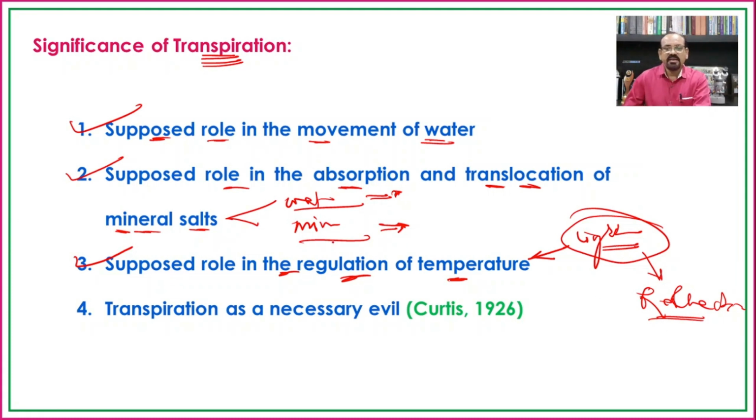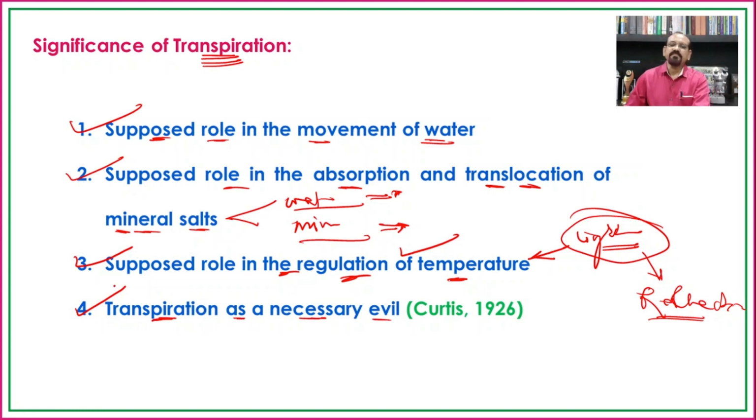If there is transpiration, that is the release of water vapor from the stomata, it helps in reducing the temperature of the plant body. So this is one of the significances of transpiration. But everywhere it is not the case that transpiration is used to cool the plant body. Then next one, that is transpiration as a necessary evil.